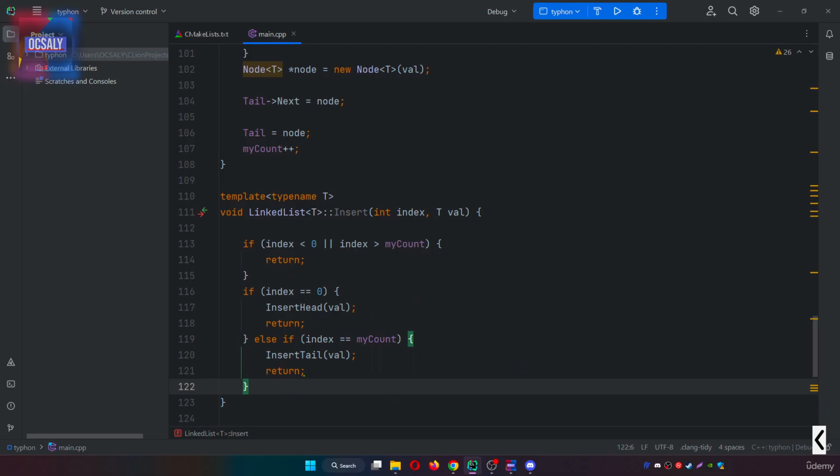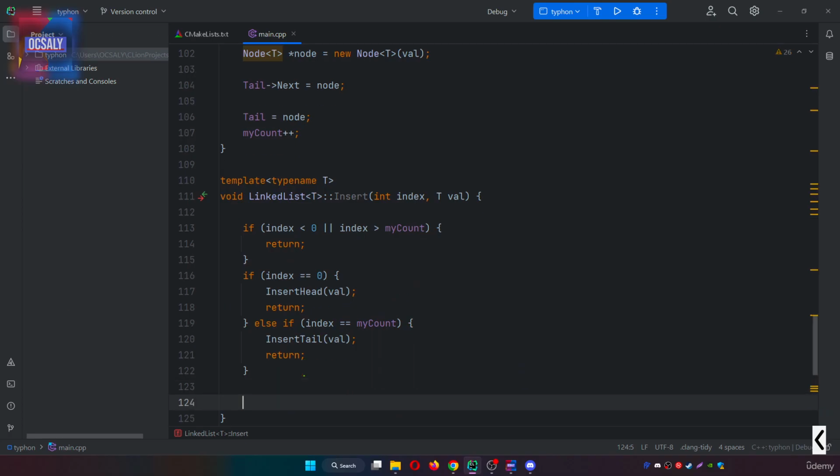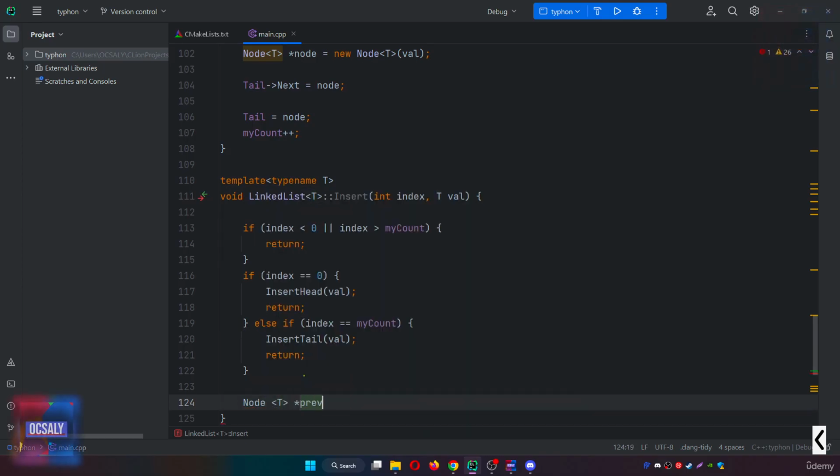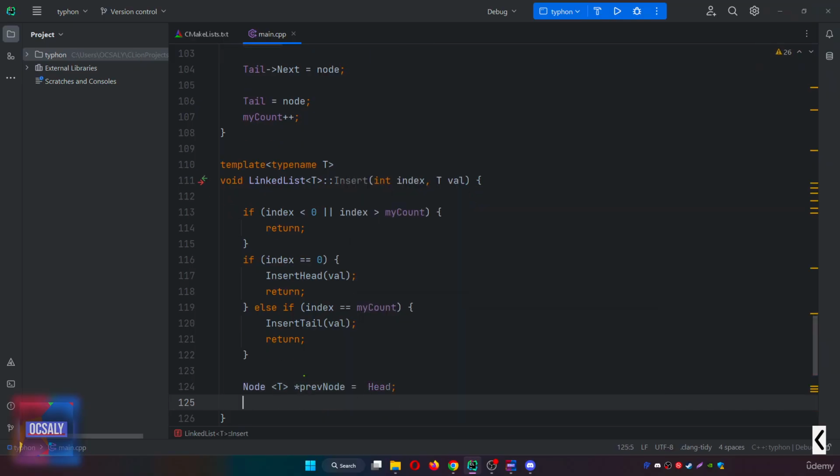So now we will start to find the previous node from the head. In order to do that, we will create a node, previous node here. It's going to be head here, and after that we'll need to traverse the elements until the selected item is found.